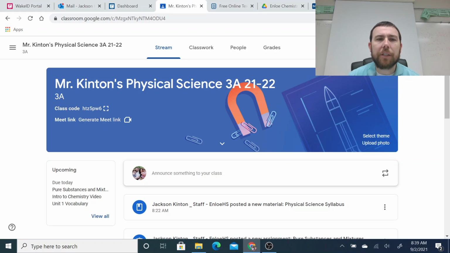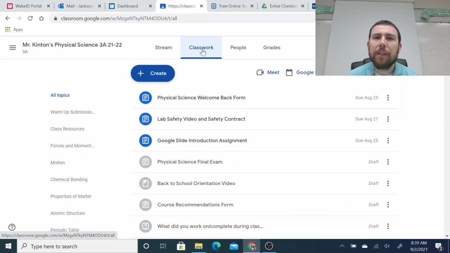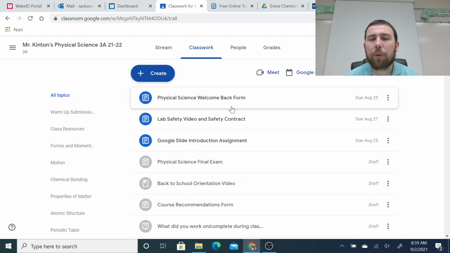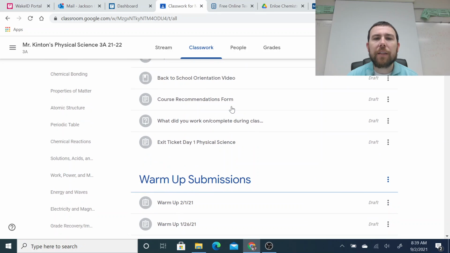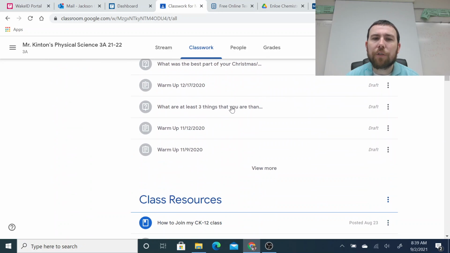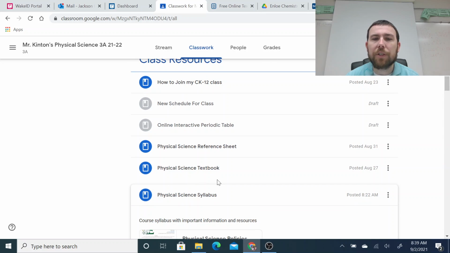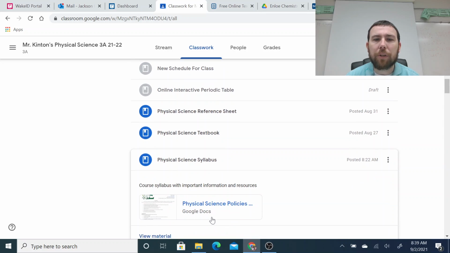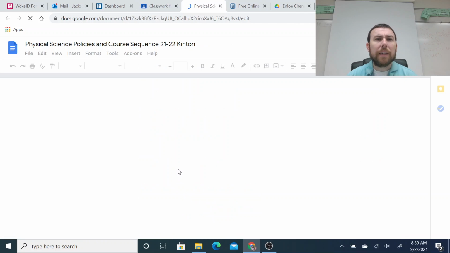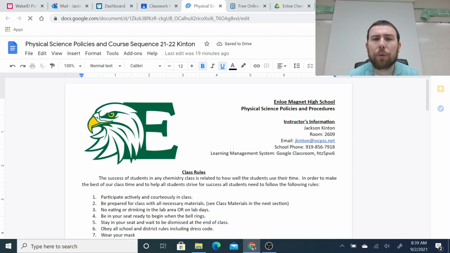I do want to draw your attention to something in Google Classroom. In the classwork section, I've got things organized by topic, so students should be able to follow them. But the thing I want to draw everybody's attention to right now is in the class resources. There are two components. There's the syllabus, which is right here. When I click on this, it takes you to the syllabus for this particular course.